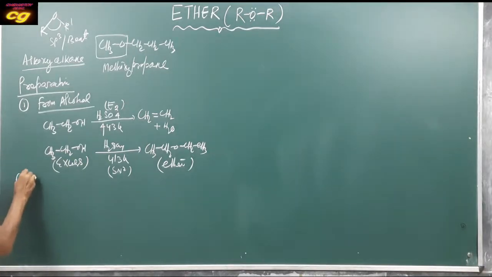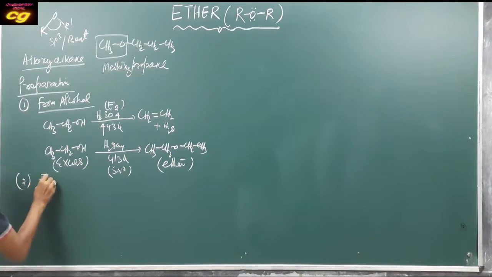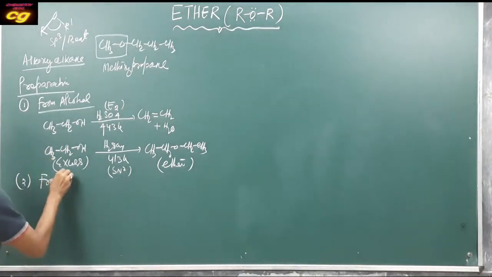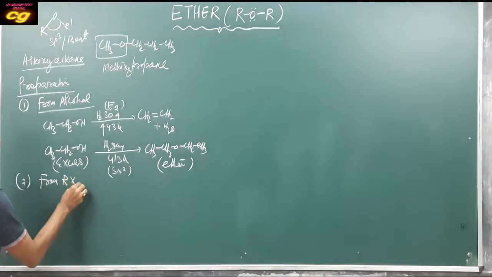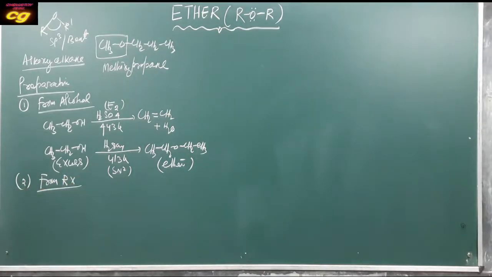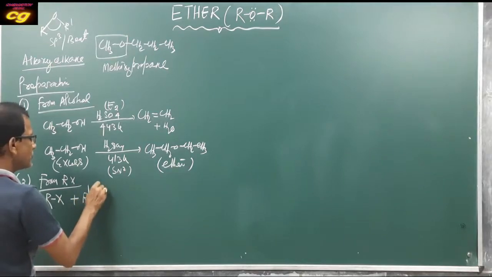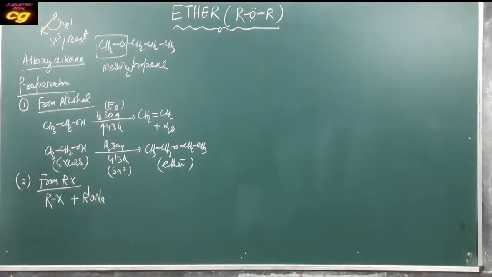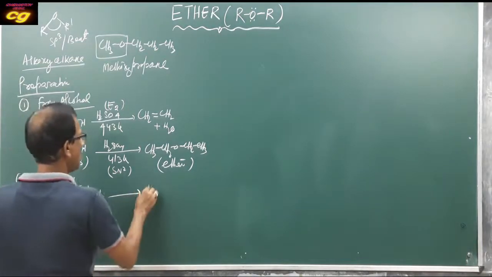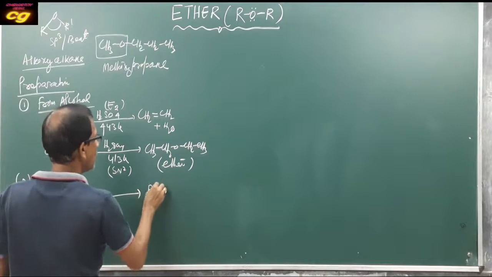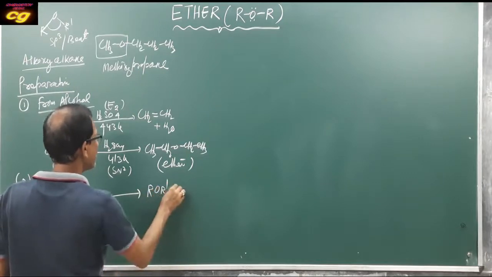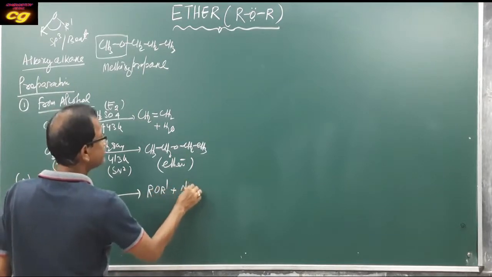Second is from haloalkane, RX. How is it prepared? You take any haloalkane RX and react it with the sodium salt of an alkoxide, R'ONa, to produce R-O-R' plus NaX.